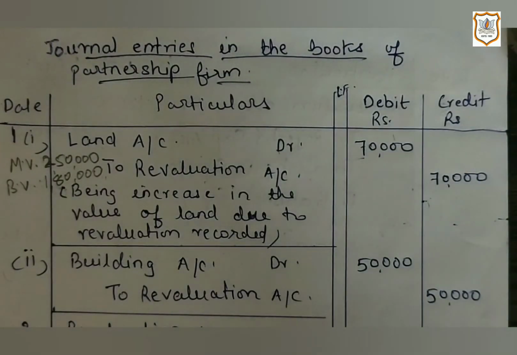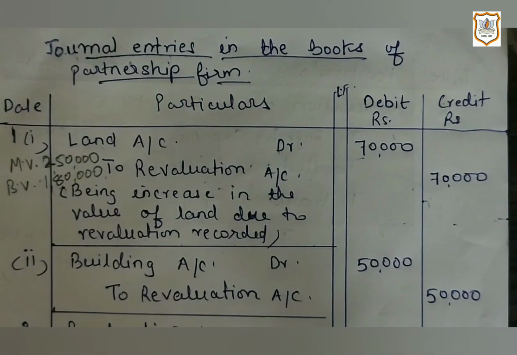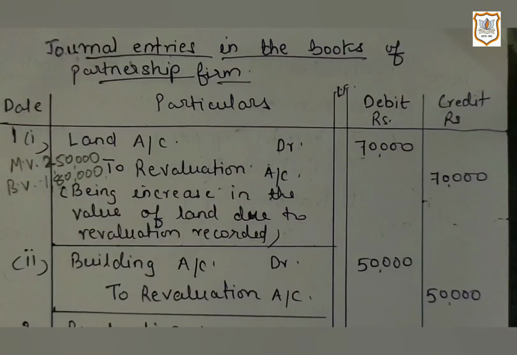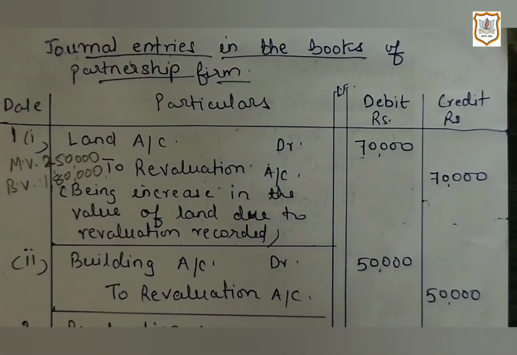Building value is to be increased by rupees 50,000. Here the word used is "by." If the word "by" is given, it indicates how much profit or loss is created. Here the direction is that the value of the building is increased by rupees 50,000. The value of the asset is increasing, which means it is a profit for the business. So in the case of building, revaluation account will be credited.